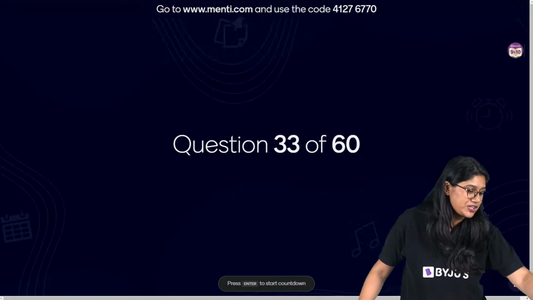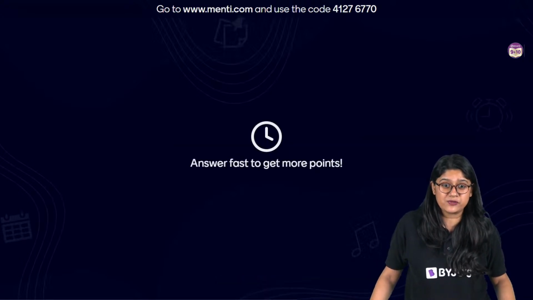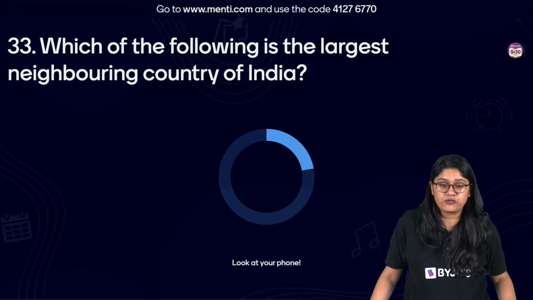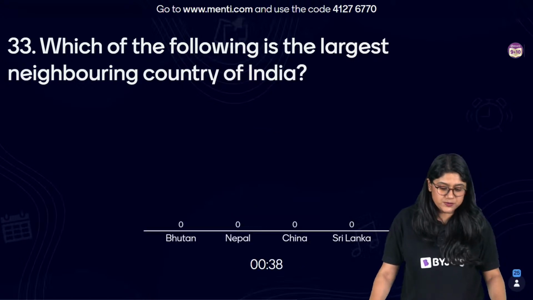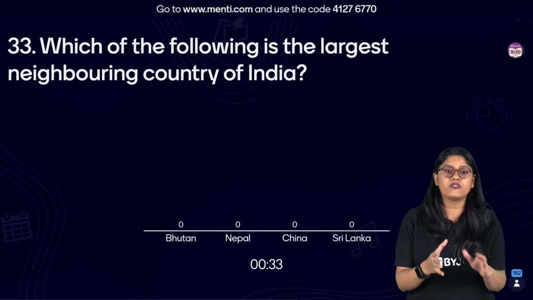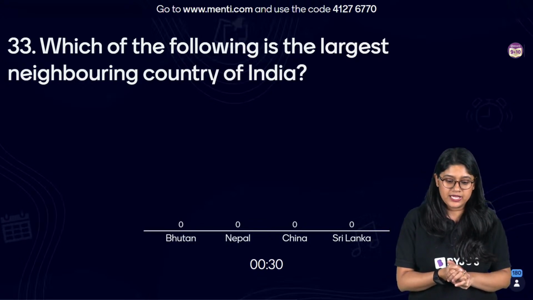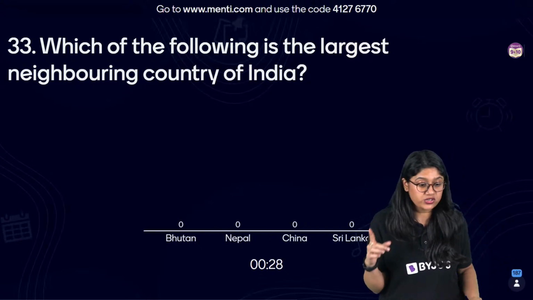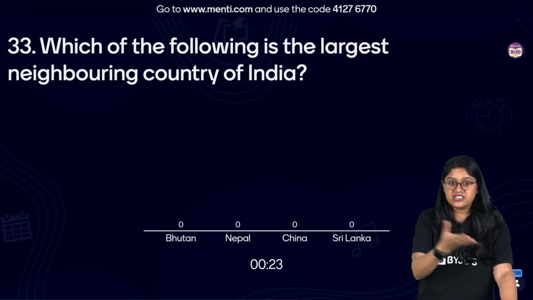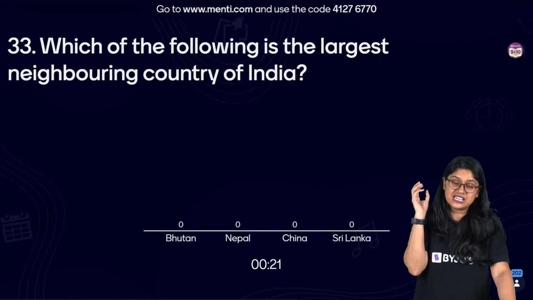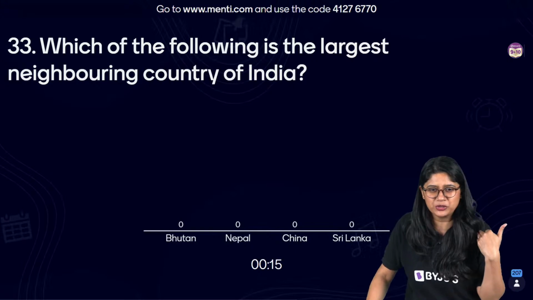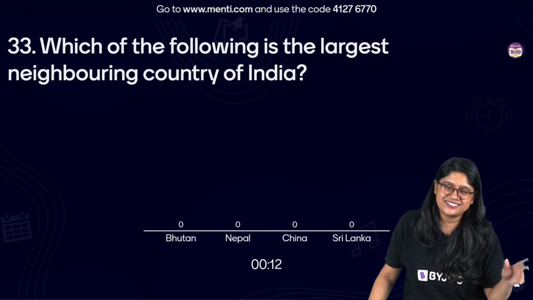Here we go. Question number 33 on your screen. Which of the following is the largest neighboring country of India? Easy peasy, right? Bhutan, Nepal, China and Sri Lanka. Which of these is the largest neighboring country of our India? Largest country, we are focusing, everyone. We know that all of these are definitely neighbors to us. But which among these is the largest? Seems like a very easy answer. Do I have to give you any hint?